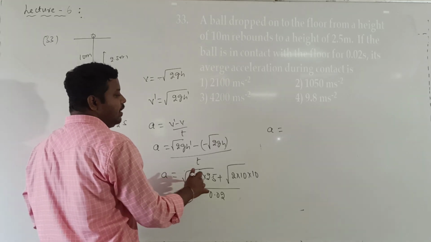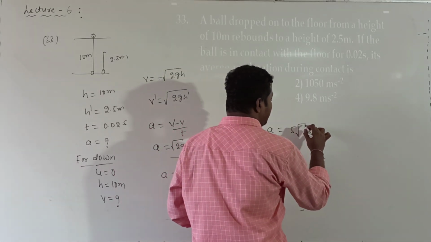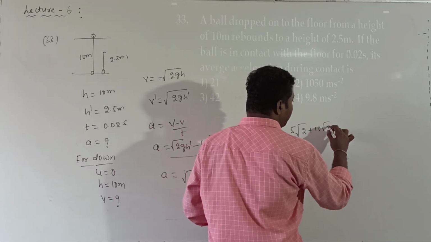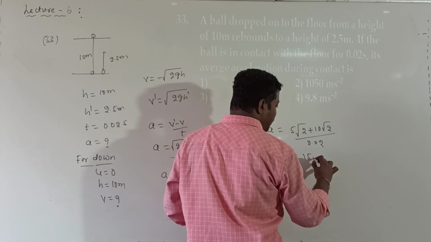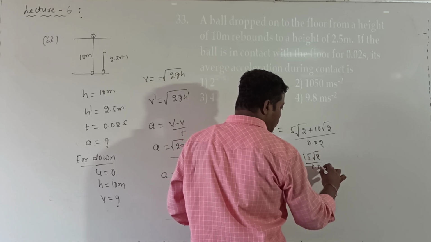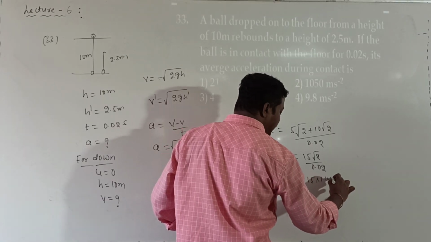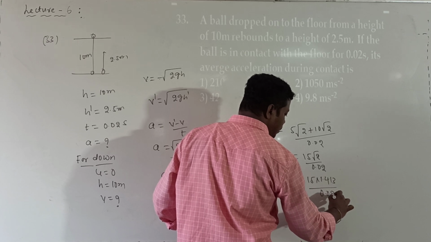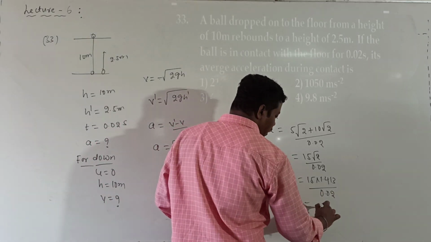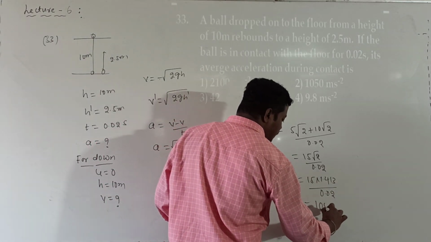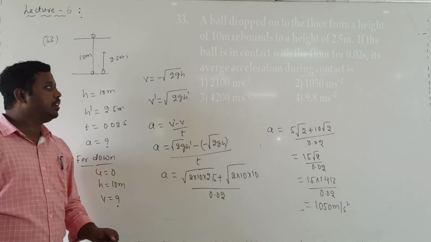25, 2s are 50. That is 5 into root 2 plus 10 into root 2, divided by 0.02, which is 15 into root 2 divided by 0.02. So 15 into root 2 value 1.414 divided by 0.02. Simplify this, and after simplification do the calculation. I am directly writing down: here we get 1015 meter per second. This is the acceleration.